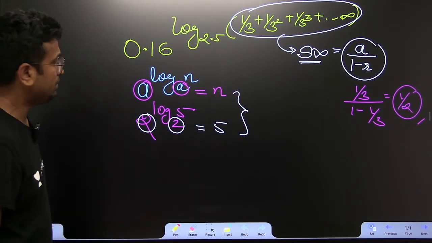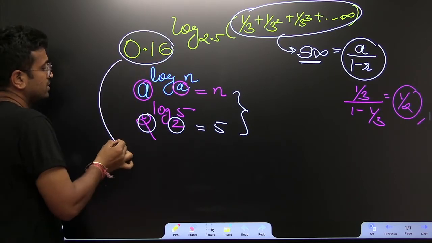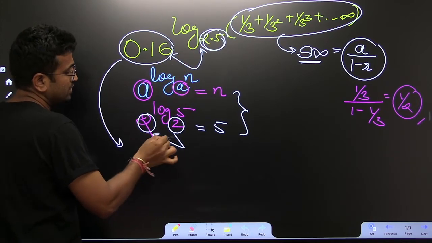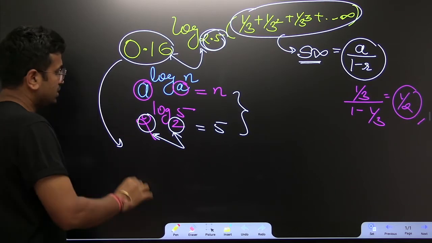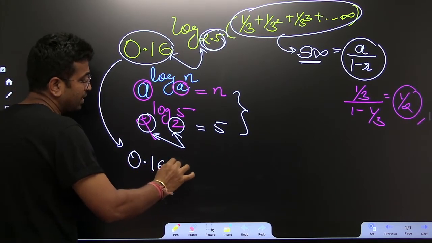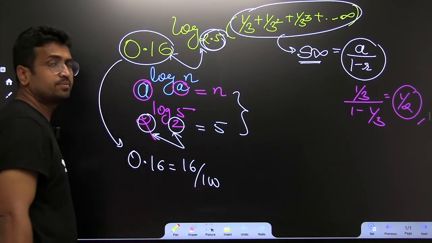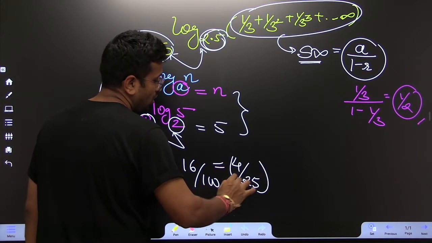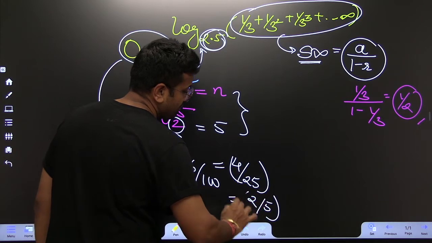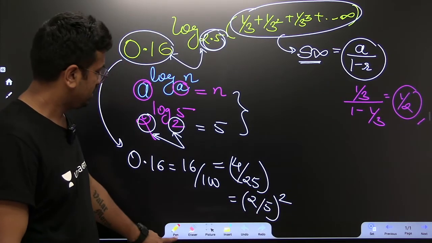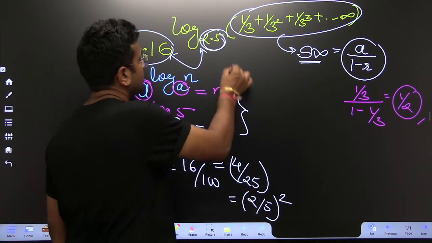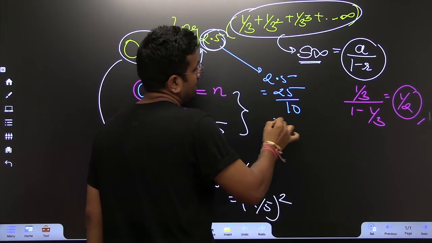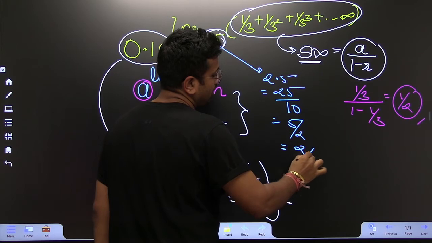Great. It means let's try and solve this in bits and pieces. The idea is we need to make these two things equal. That's the whole idea. So that is why this is 0.16. So I may write it as 16 upon 100. Furthermore, if we want, we can write it as 4 upon 25, or I can say 2 by 5 whole square. That's actually fantastic. Let's see this part. 2.5. So this is 25 upon 10. That is 5 by 2, which is 2 by 5. Fabulous.